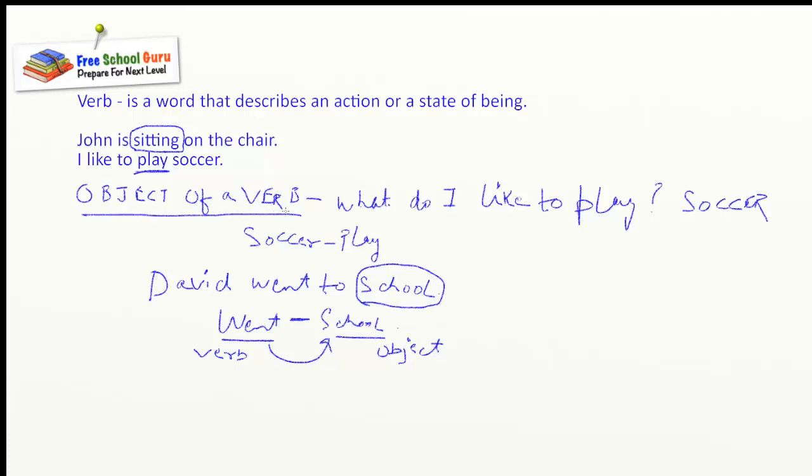Perfect. So now let's move on to some interesting concepts. Now, what are the different types of verbs? What are the different types of usage of words? So let's understand the first one. The first one is called a transitive verb.